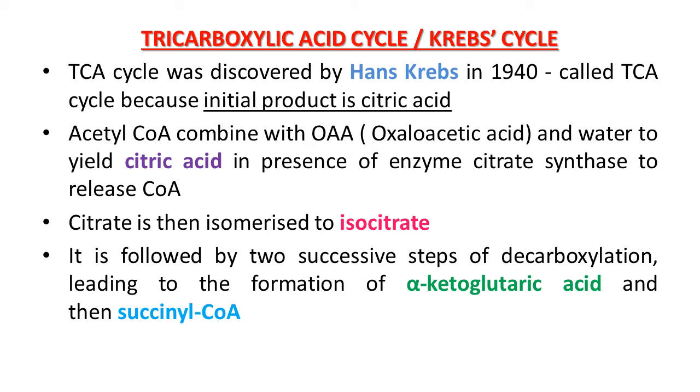Now you know very well, you have studied in the previous lecture about aerobic respiration and anaerobic respiration. What are its basic points? What is the difference between aerobic and anaerobic respiration? Aerobic respiration takes place in three phases or stages, that is glycolysis, Krebs cycle, and oxidative phosphorylation. We have already discussed the glycolysis process.